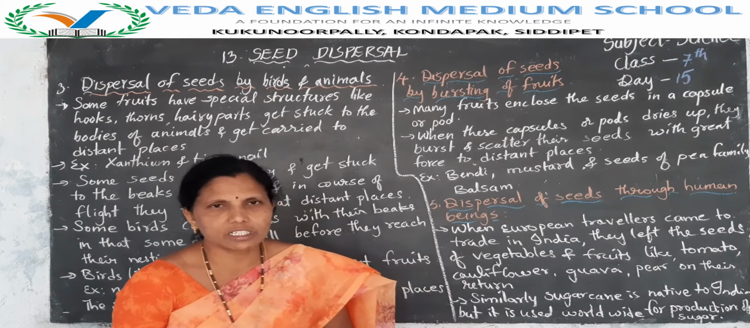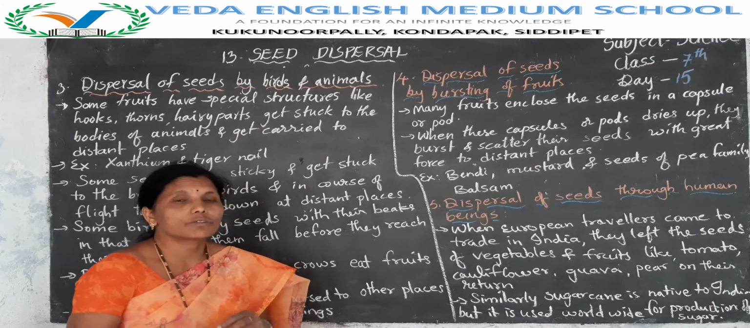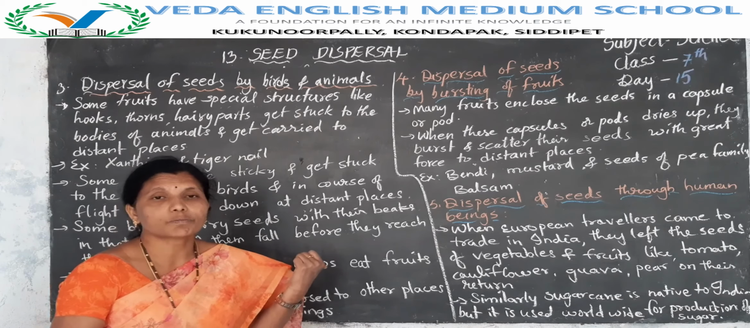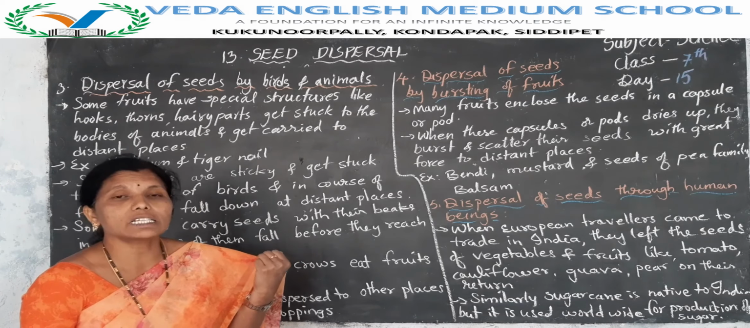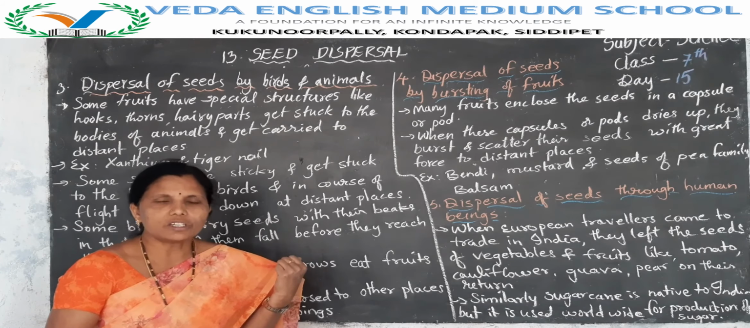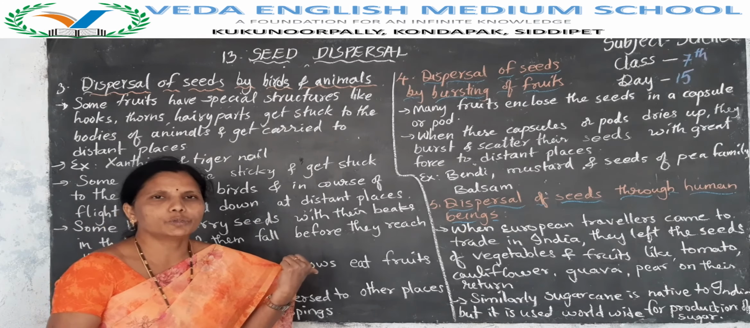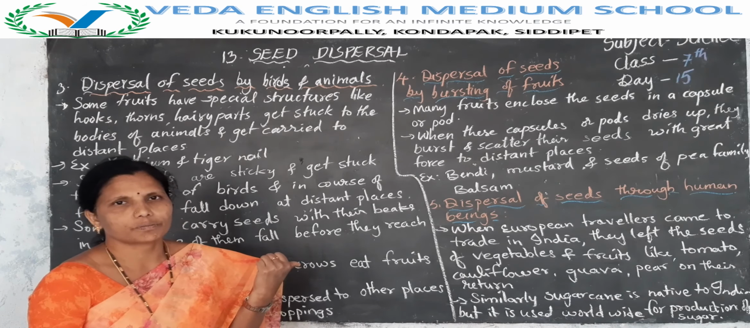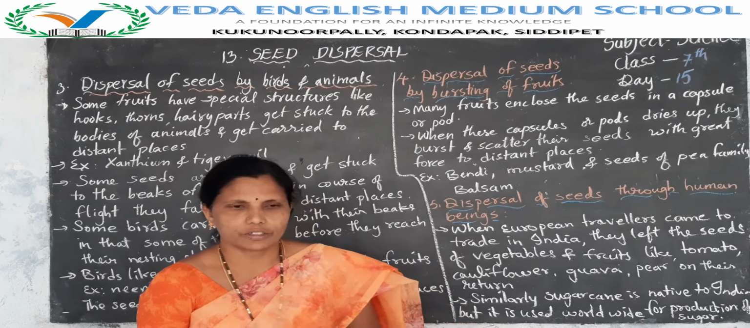Did you understand this lesson, children? Yes. So, what did you learn in this lesson? We learnt about the dispersal of seeds by wind, by water, by birds and animals, by human beings, and by bursting of the fruits. Yes? Did you understand this lesson, children? Very good.